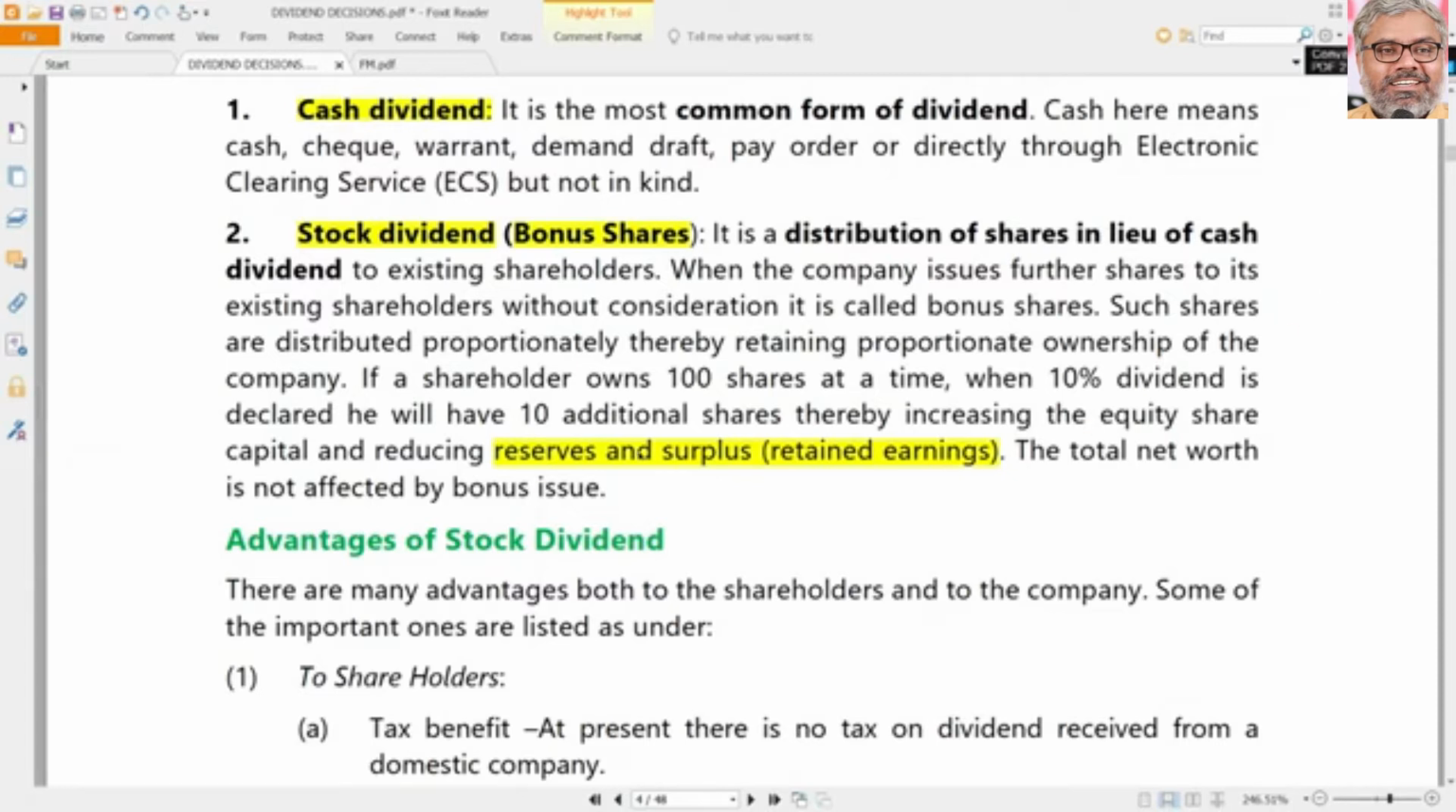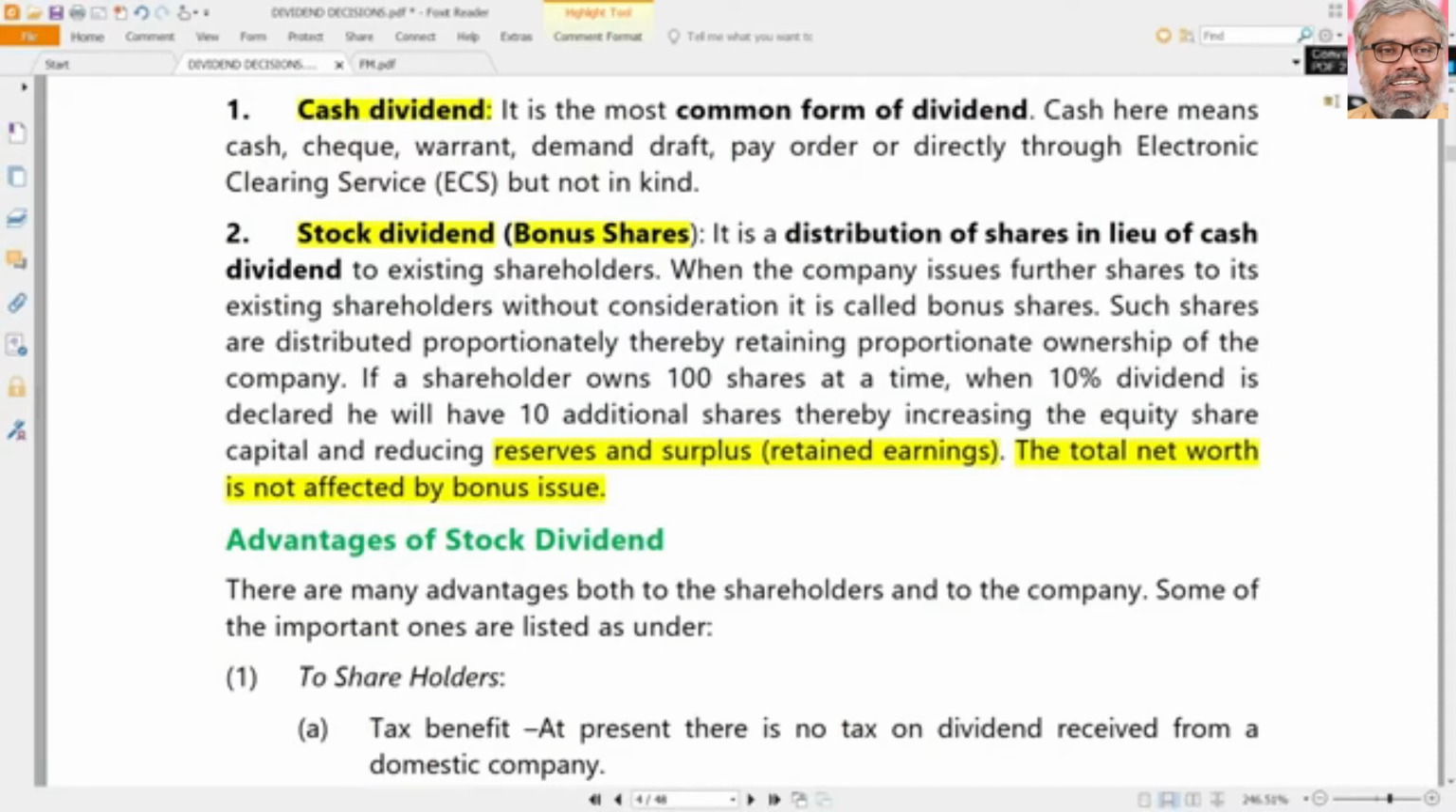But the total net worth in case of bonus shares is not affected. That is an important point. That also we should already know. But bonus shares are also a kind of dividend, but that is not a cash dividend. That is called stock dividend. Instead of giving cash, the company is giving shares to the shareholders, naturally free of cost. So that is why they are called bonus shares or stock dividend.